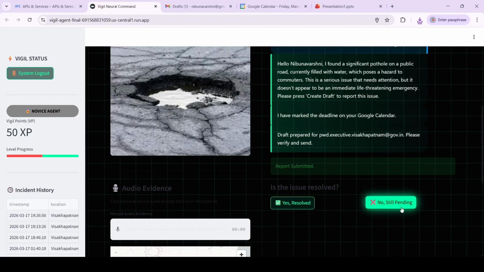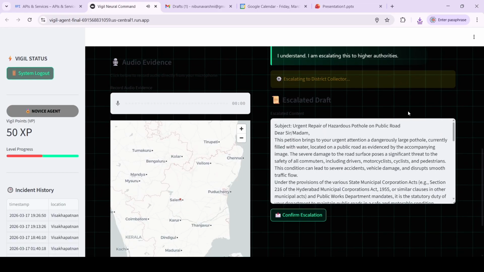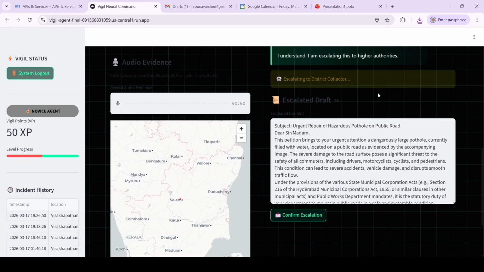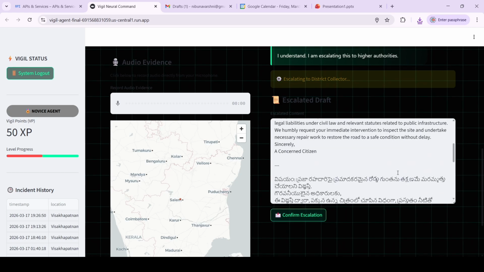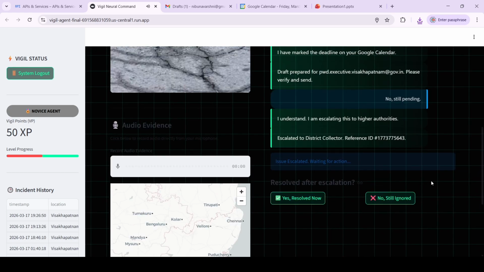If the issue is still not resolved, "I understand. I am escalating this." The agent escalates the issue to higher authorities such as the district collector, and it creates an escalation draft as well in both the languages. Once you confirm the escalation, "The issue has been escalated."